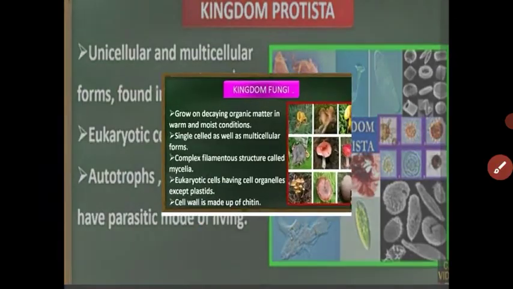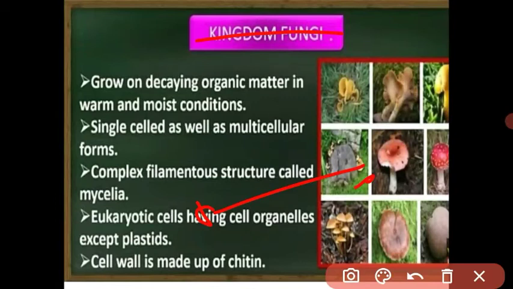Next kingdom is the kingdom Fungi. It is also called fungi. These fungi grow in moist conditions. These organisms grow on dead and decaying material. The mode of nutrition of these organisms is heterotrophic or saprotrophic.